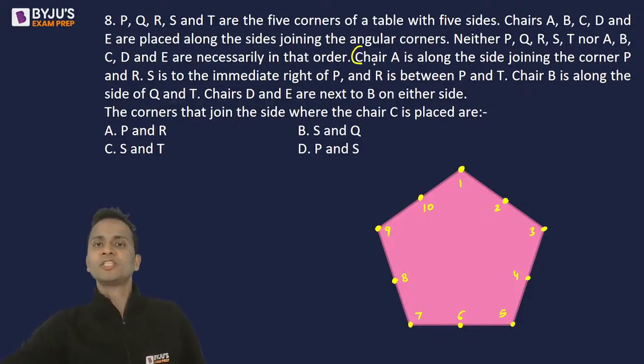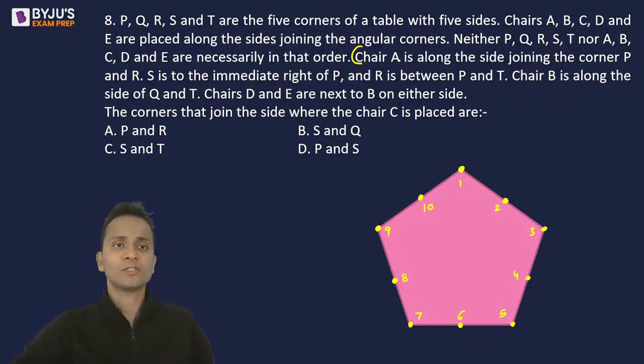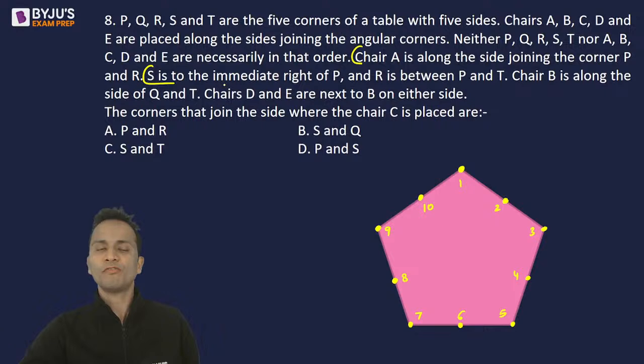Let's start. Now chair A is along the side joining P and R. I don't know their relative positions, so we'll not look at this one. Let's look at the next statement. S is to the immediate right of P. Now P is among the corners, so let's say P is at number 5. Immediate right of P means number 3, because S and P both are at the corners.